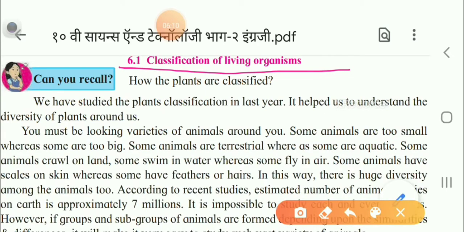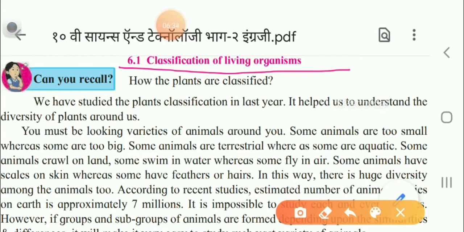So we can see that there is a variety of substances around us, like different types of animals, a variety of plants, a variety of things around us in our atmosphere.